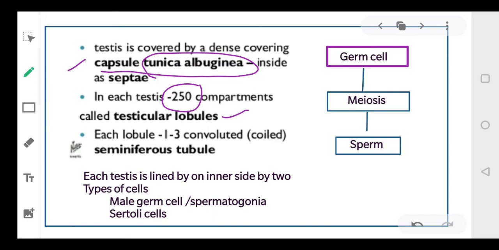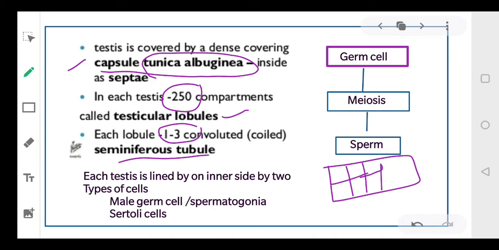Each lobule has 1 to 3 seminiferous tubules. Suppose this is your testis. In this testis you will have 250 compartments, and each compartment will have 3 seminiferous tubules.